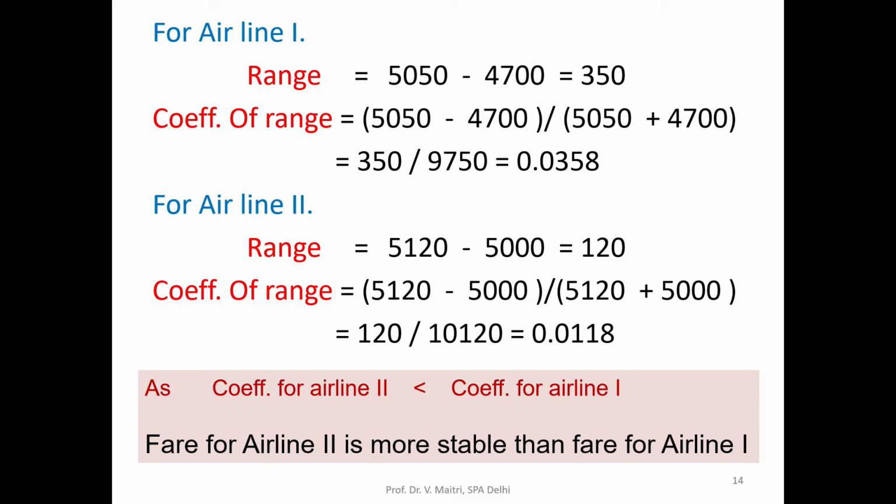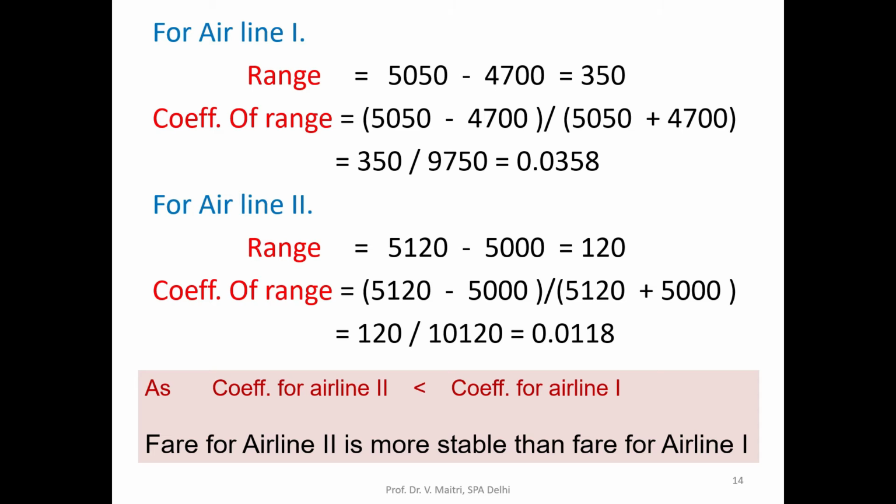So for airline 1 the range comes to 350, and for airline 2 the range comes to 120. But now we know that when we are comparing two sets of data, we always go by the value of the coefficient of range. So the coefficient of range for the first airline works out to be 5050 minus 4,700 divided by 5,050 plus 4,700, which is 0.0358.